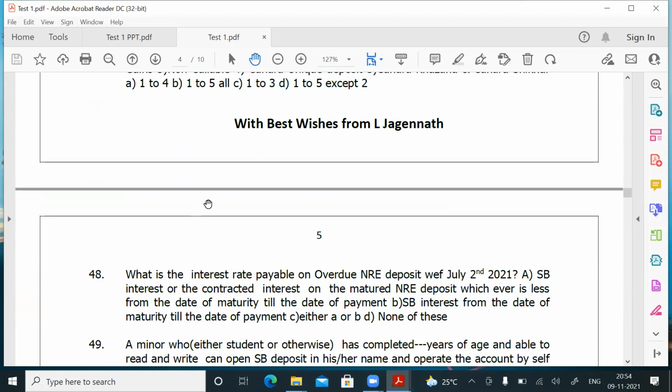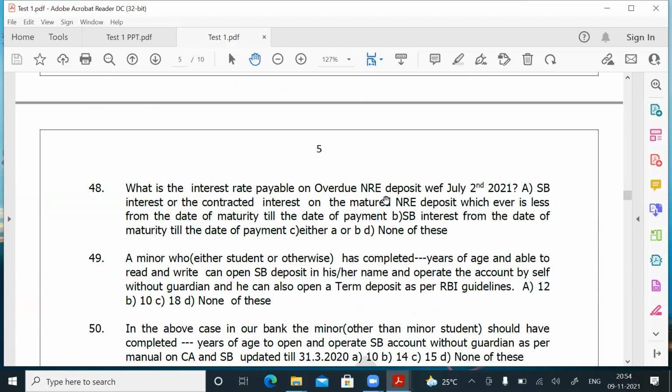Question number 48. What is the interest rate payable on overdue NRE deposit with effect from July 2nd, 2021? A. SB interest or the contracted interest on the matured NRE deposit, whichever is less, from the date of maturity till the date of payment. Again, I repeat, when the NRE deposit is matured and not automatically renewed, what additional interest will you give for the overdue period?